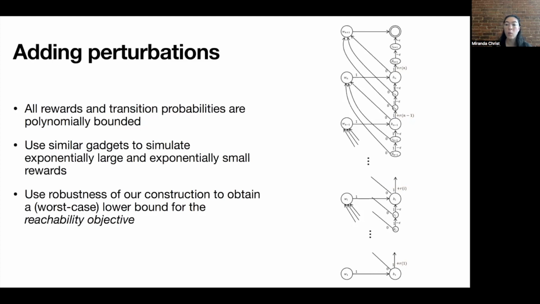And then finally, once we achieve this robustness to perturbations, this lets us use our construction to show a worst case lower bound for a slightly different objective called the reachability objective, which doesn't aim to maximize the total reward over time. Instead, you're trying to maximize the probability of reaching some special state. Because these objectives are slightly different, we need this robustness to translate between them.